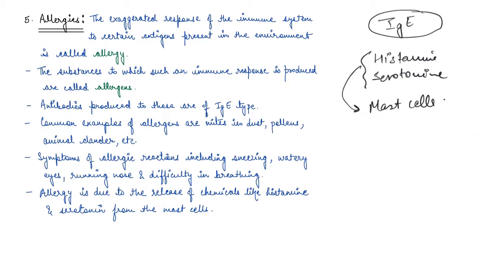So the allergy that you see, the response that you see, it is because of these chemicals which are released, right? Now, for determining the cause of allergy, if I have to check what kind of allergies I have, the doctor would be exposing me or injecting me with small doses of all possible allergens, right? And then they will see the reaction of my body. They'll study the reaction, right? And if they have to subside the response, there are drugs like antihistamine, adrenaline, and steroids which reduce the symptoms of allergy. So that is given in response.